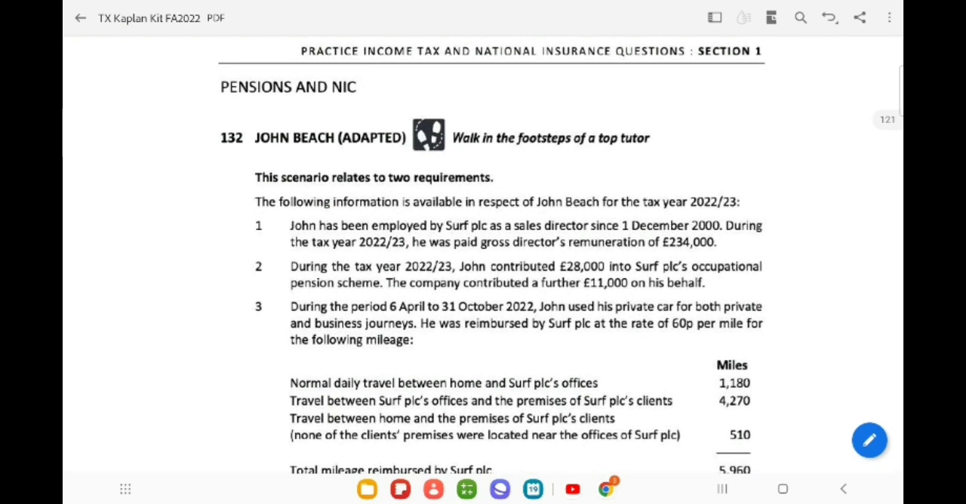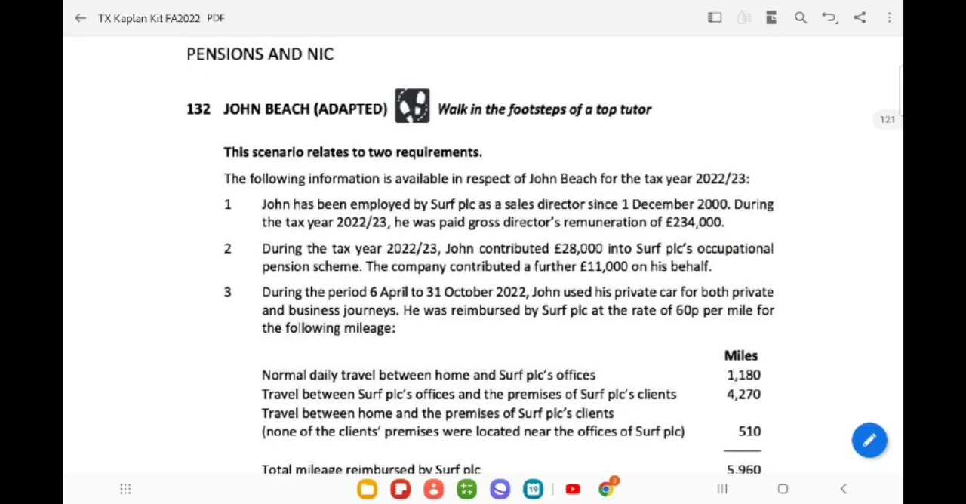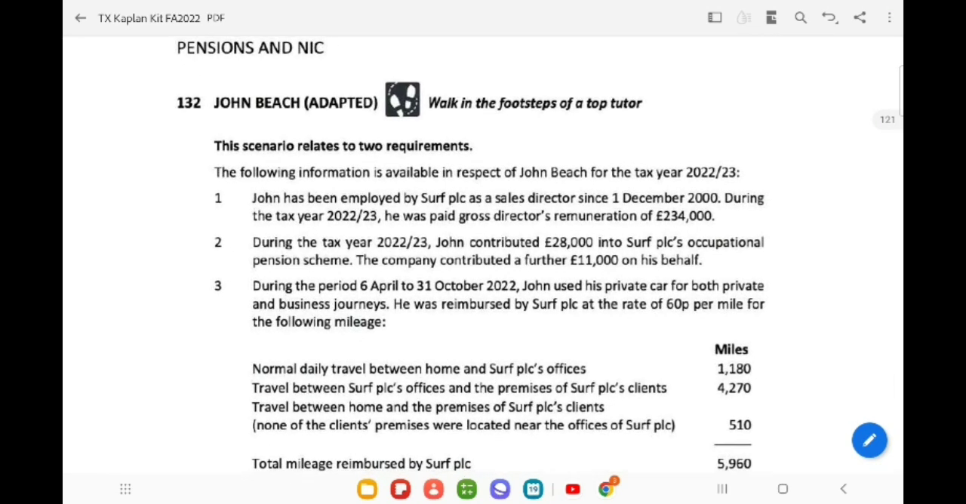Complex adjustment of personal pension contribution is given in this question, and the wording is also quite important to identify the complexity of the adjustment. So we will discuss in detail the workings and the rules.